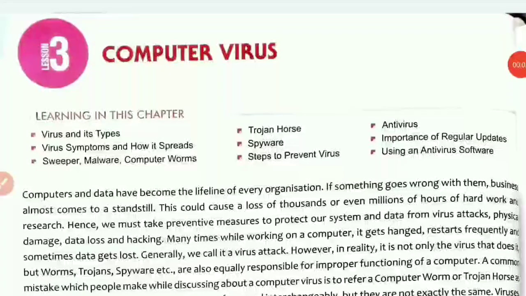Welcome back, children. Today we'll start with lesson 3, that is computer virus. In this chapter, we'll learn virus and its types, virus symptoms and how it spreads, sweeper, malware and computer worms, Trojan horse, spyware, steps to prevent virus, antivirus, importance of regular updates and using an antivirus software.